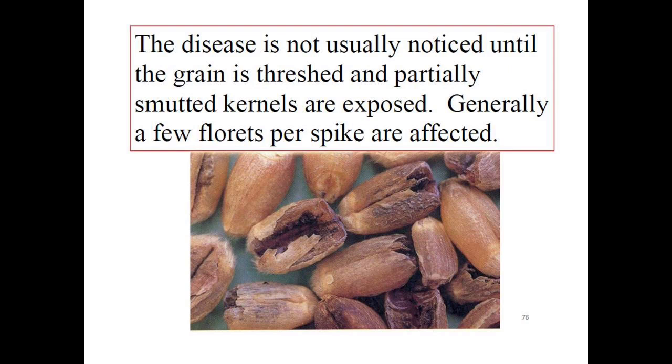The diseased seeds usually retain a partial seed coat. The embryo and a part of the endosperm are converted into masses of black smutted spores, which emit a fishy smell, and that fishy smell arises due to the presence of trimethylamine. This is the chemical which is emitted after infection by this pathogen, and by smelling such a fishy odor we can identify that there is infection of kernel bunt in the field.